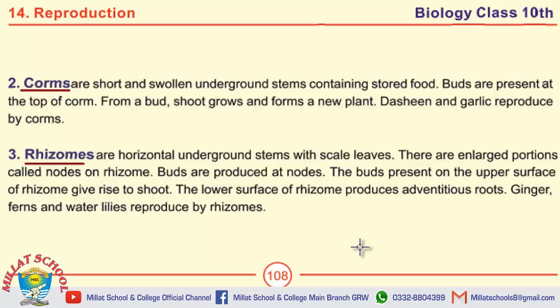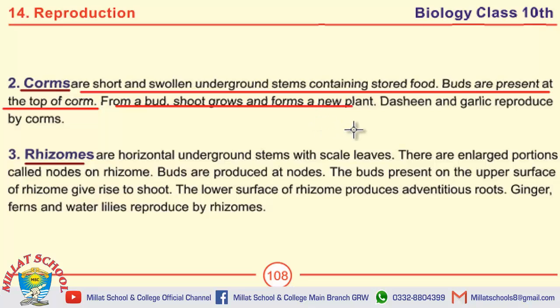Define corms. Give example. Corms are short and swollen underground stems containing stored food. Buds are present at the top of corm. This is the identification of corm, that is buds are present at the top of corm. From a bud, shoot grows and forms a new plant. Examples of corms are arum and garlic, reproduced by corms.